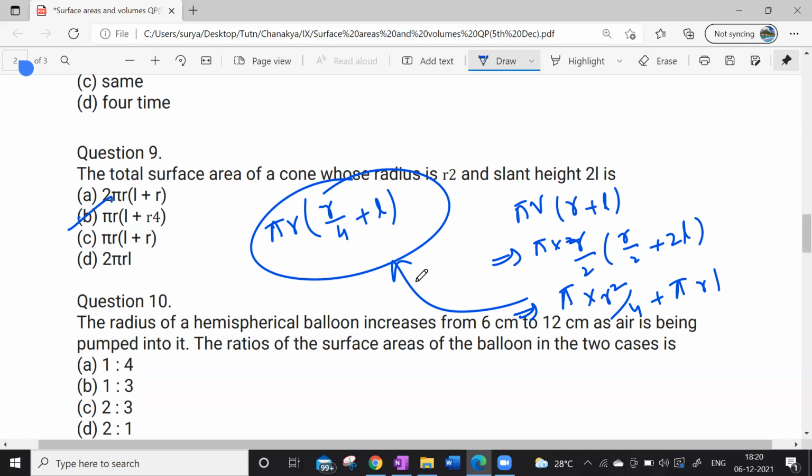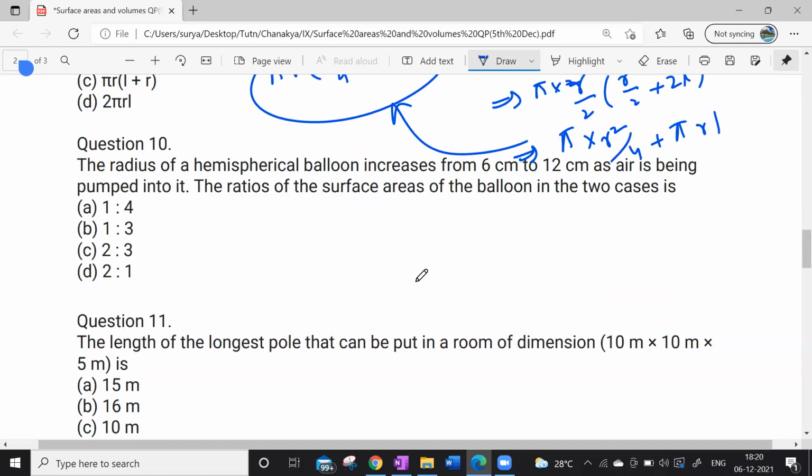Next question, 10th one. 10th one, Kavya. Kavya will explain here. Aditi, can you please explain the 10th one?